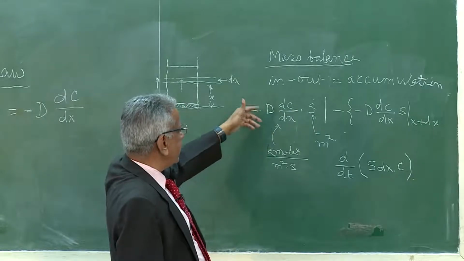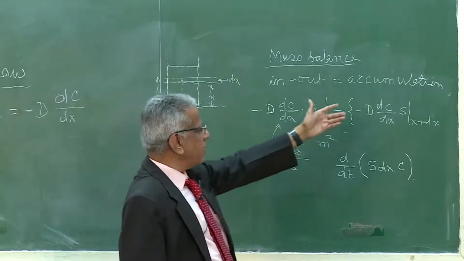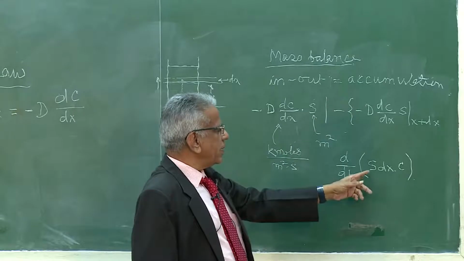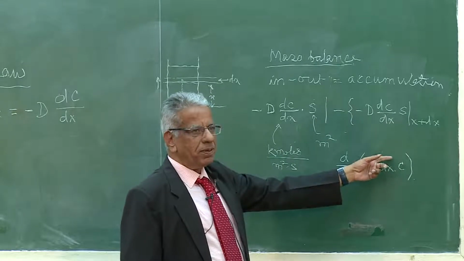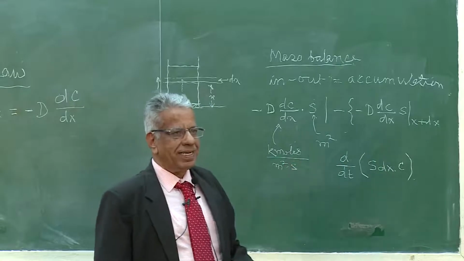So, each term is kilomoles per second, this is also kilomoles per second. The volume multiplied by concentration is kilomoles, and d by dt of that.